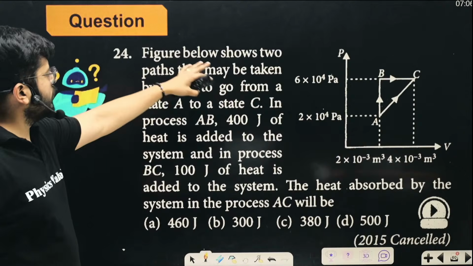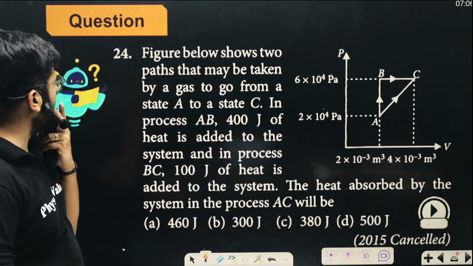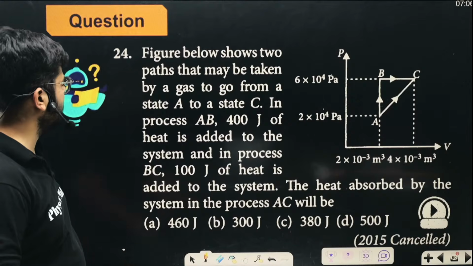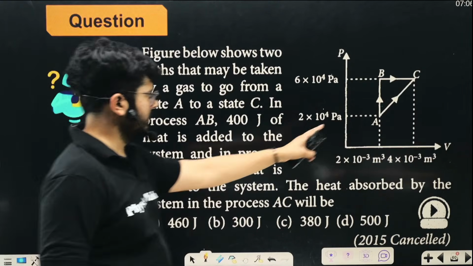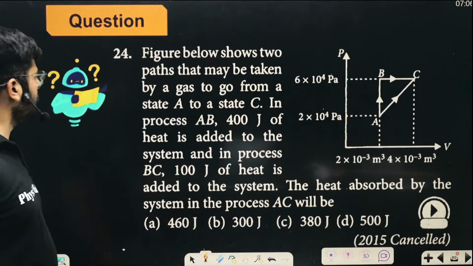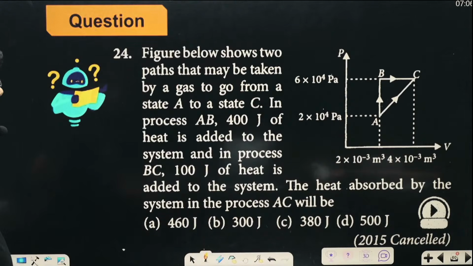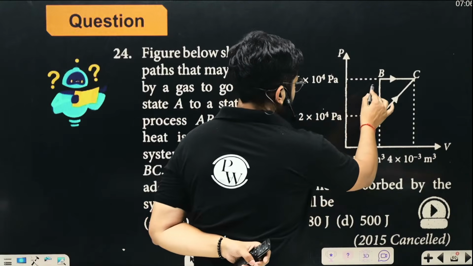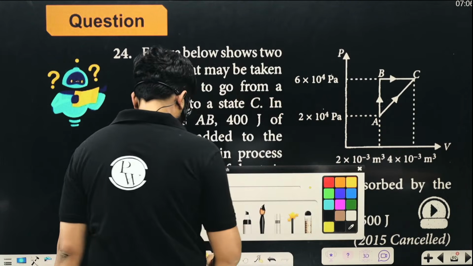So the figure shows that there are two paths that may be taken by a gas to go from state A to state C. This path and this path. In the process AB, 400 joule of heat is added to the system.